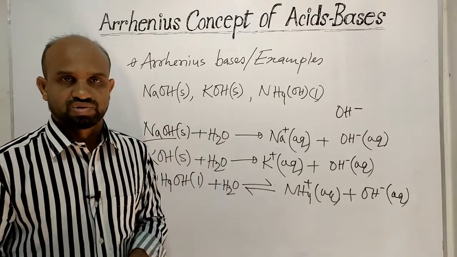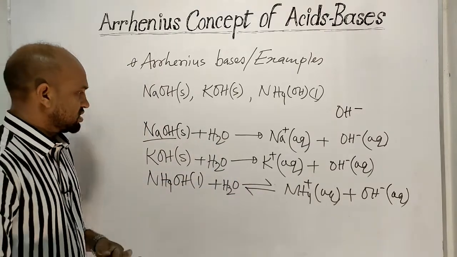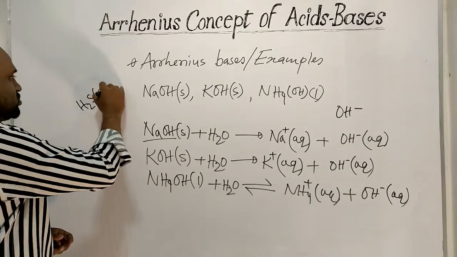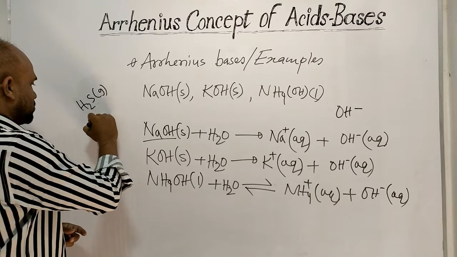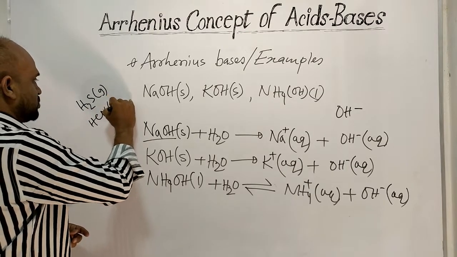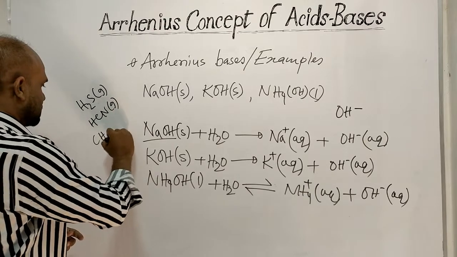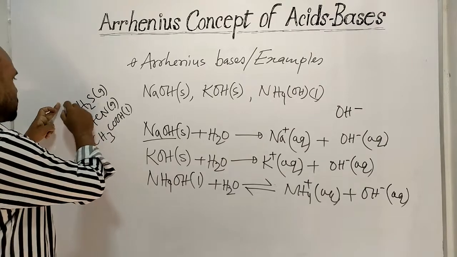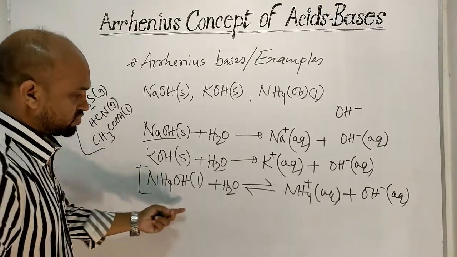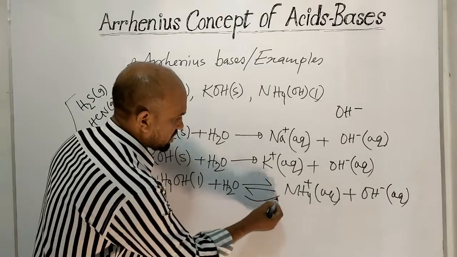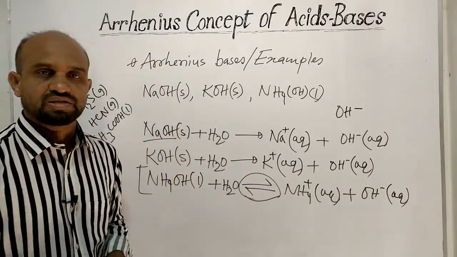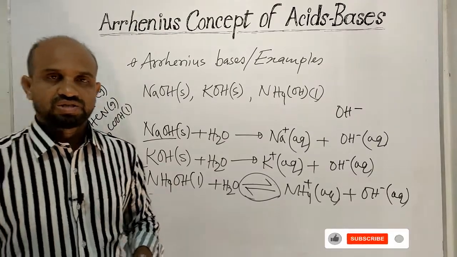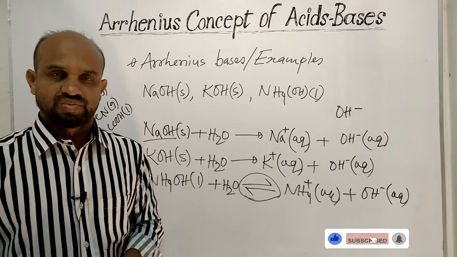For weak acids and weak bases, the equilibrium sign is used. Weak acids, as discussed in the previous point, are hydrogen sulfide, which is a weak acid, hydrogen cyanide, which is a weak acid, and acetic acid, which is a weak acid. So in case of weak acids and weak bases, the equilibrium sign is used because in these cases 100% of molecules do not ionize. So this is all about Arrhenius acids and bases.